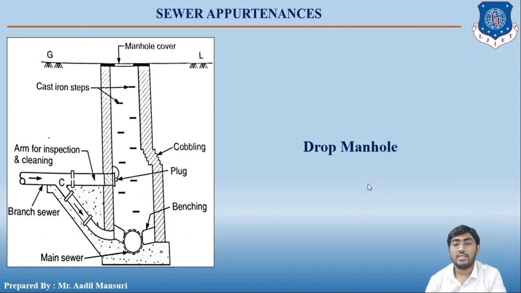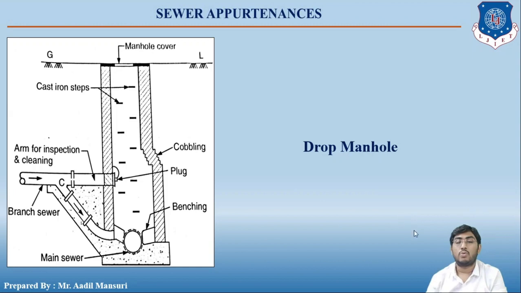Such a situation arises when branch sewers are laid at a lower depth below the ground, whereas the main sewers are laid at a greater depth below the ground. So when a branch sewer at a shallow depth is to be connected with the main sewer at a greater depth, the wastewater from the branch sewer shall fall downwards, and such a situation is not desirable because falling wastewater shall damage the bottom of the manhole, and even a very strong bottom will be required.